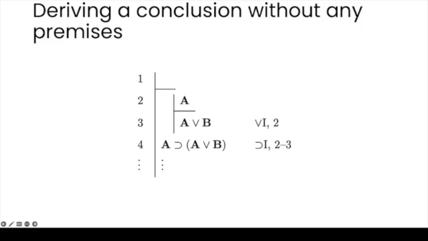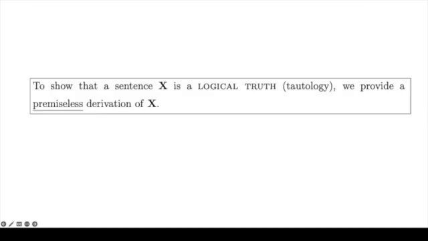In fact, given that premises make no difference at all, we can leave them out altogether. We would have a derivation from the empty set, or the set with no members. This illustrates that a logical truth can be derived with no premises at all. Thus, a derivation with no premises has as its conclusion a logical truth. Moreover, this suggests a procedure for showing that a sentence is a logical truth. To show that a sentence X is a logical truth, or tautology, we provide a premiseless derivation of X.